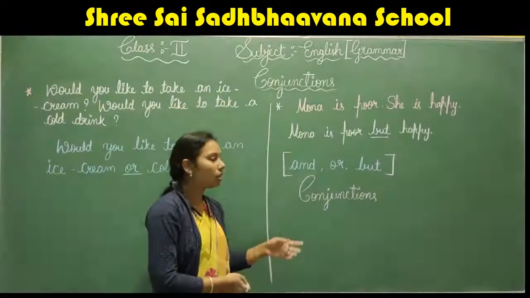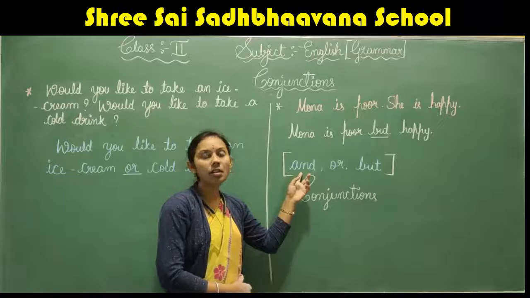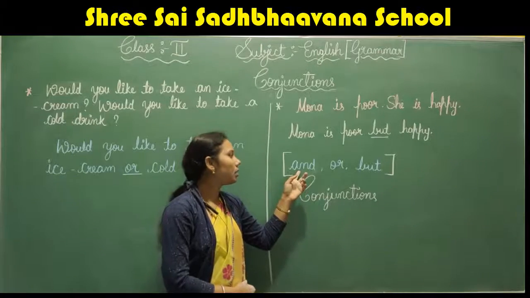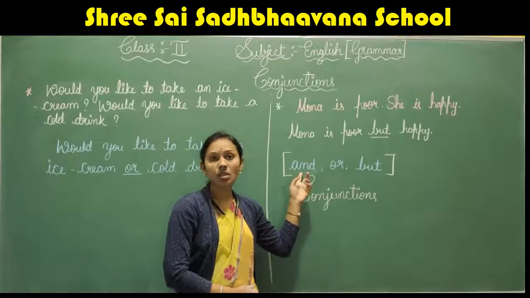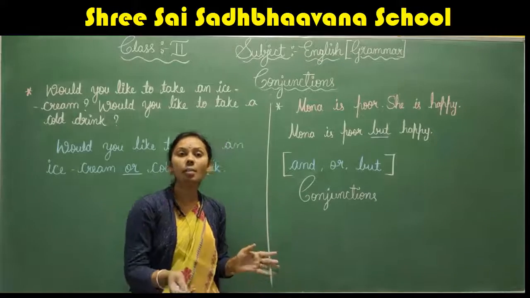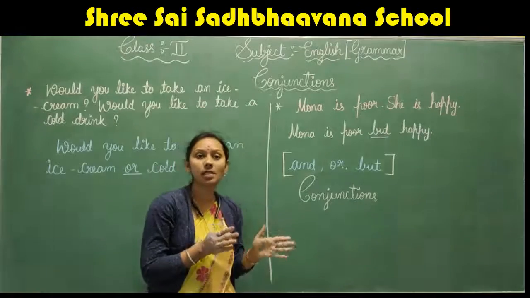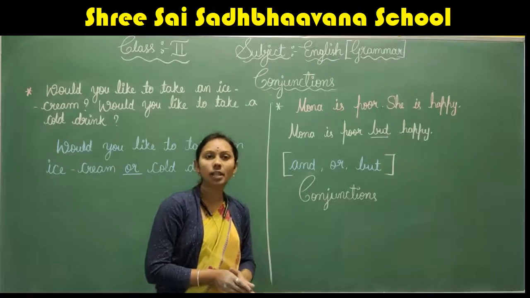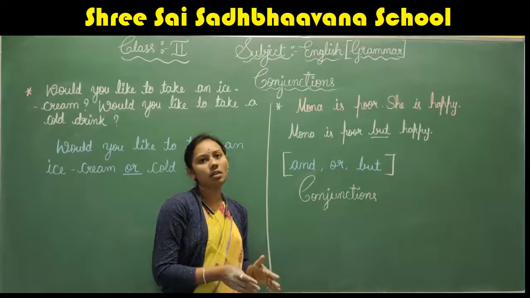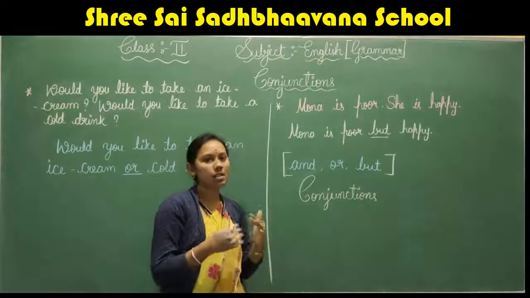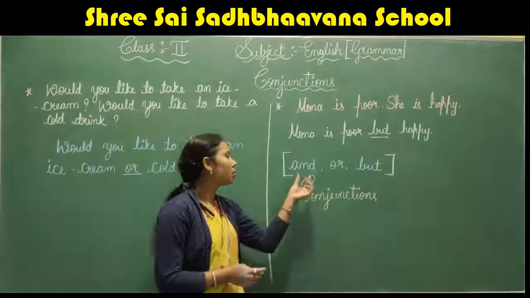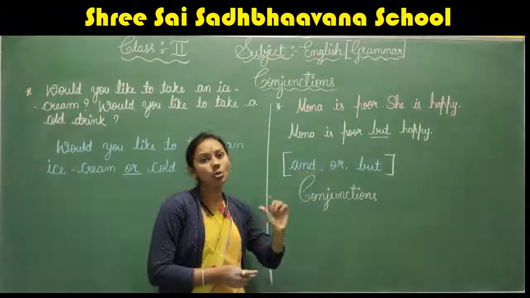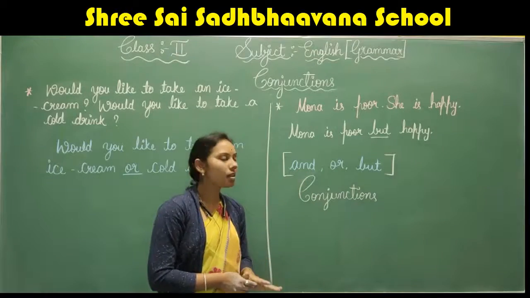Understood children? And is a conjunction used when the sentences tell about similar ideas, meaning the same ideas, telling about the same thing. When the sentences are telling about the same thing, we use and to join the sentences.